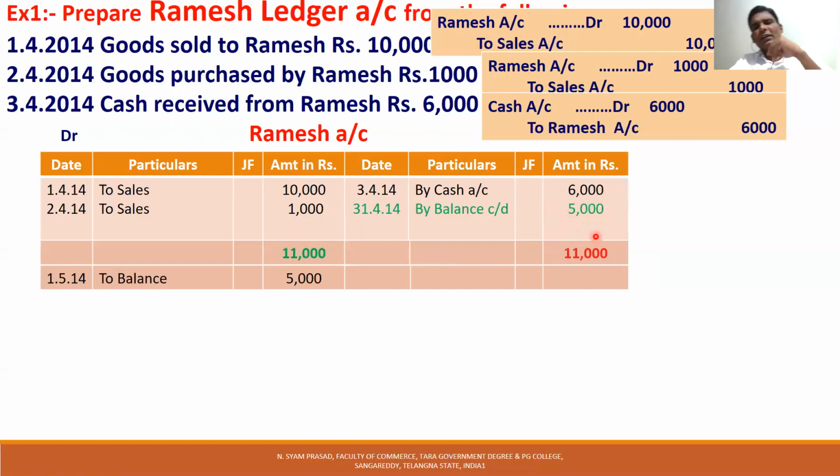This 5,000 is called the balance in the Ramesh account. Usually the balance is carried down on the last date of the month.